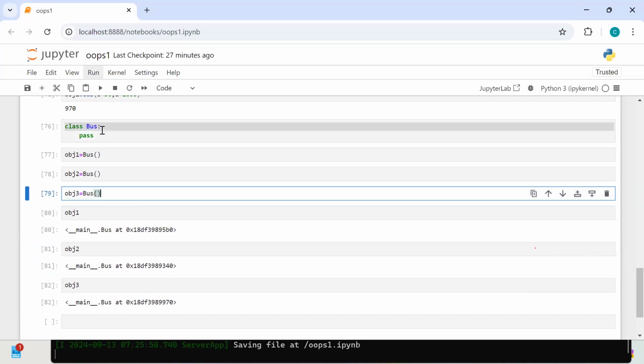If you take a class like a bus, that can represent any bus, right? In this case, we have 3 buses. Any number of objects you can create for a class. You can create any number of objects for one class.